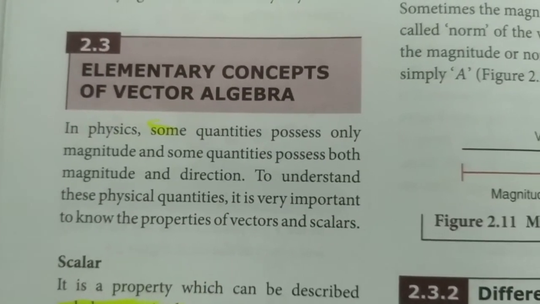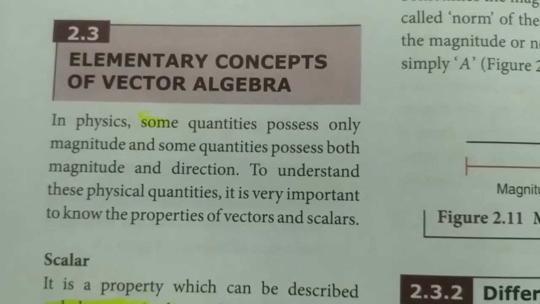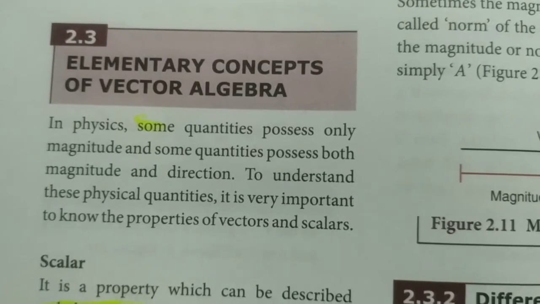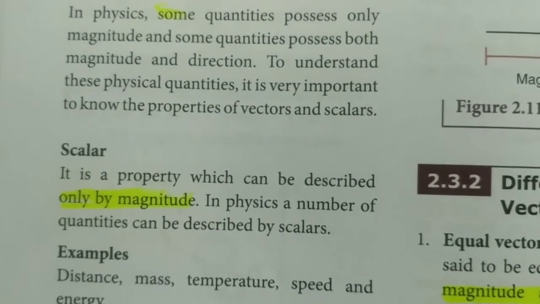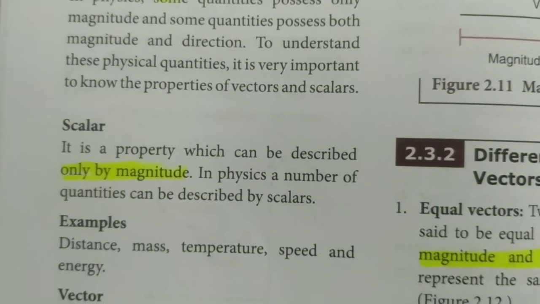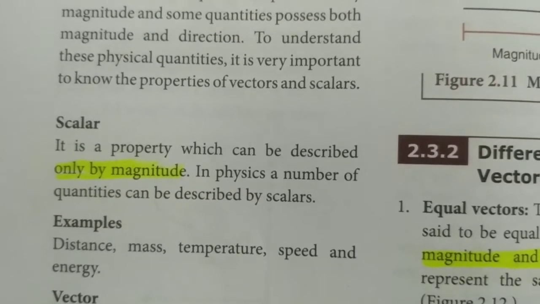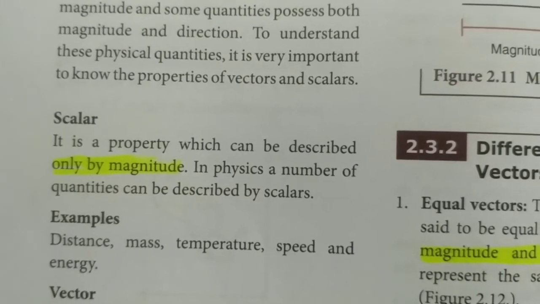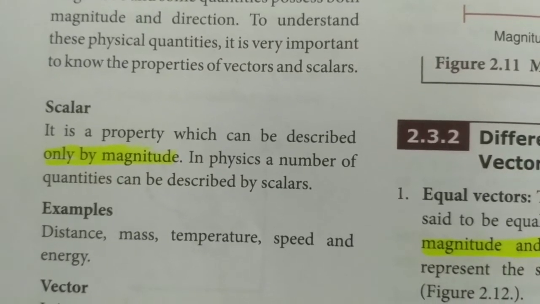Hi students, now we are going to see the elementary concepts of vector algebra. So, first of all we must know what is a scalar and what is a vector. Okay. So, what is a scalar? It is the property which can be described only by magnitude. That is, a physical quantity can be said to be a scalar if it has only magnitude and no direction.